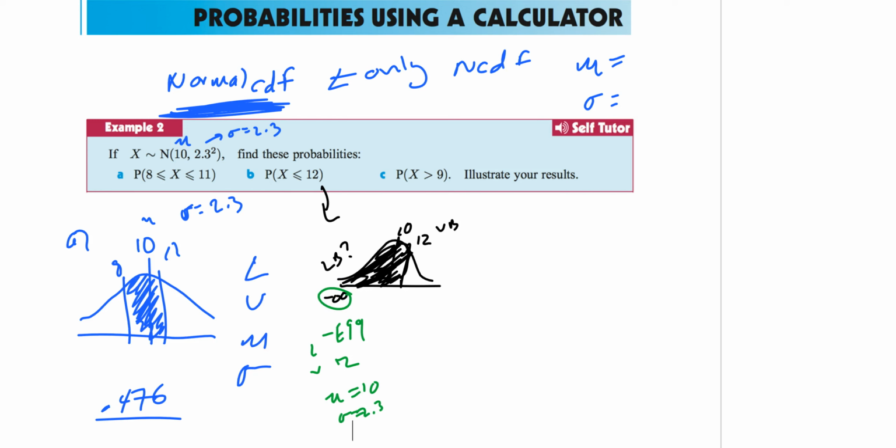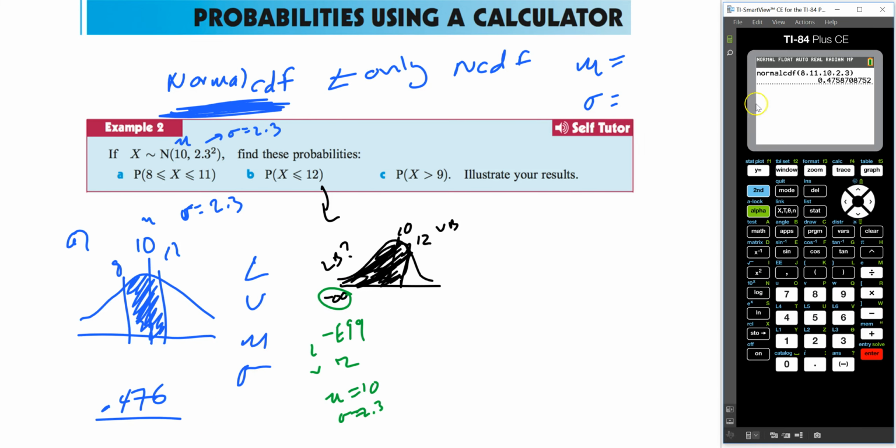So let me show you how to put this all into your calculator. When you click your calculator, you go second distribution. Now we always use CDF, we never use PDF. Hit enter. Now how do I plug in negative E99? Well, very carefully. First, let's use the negative.